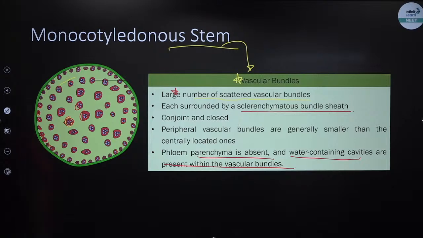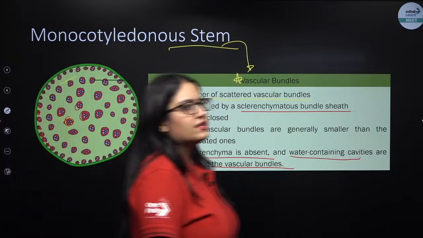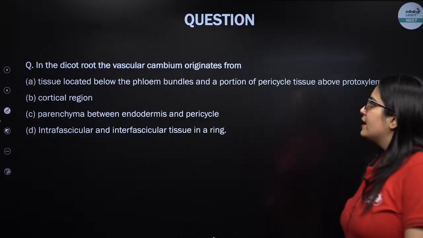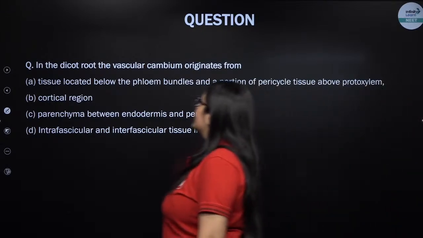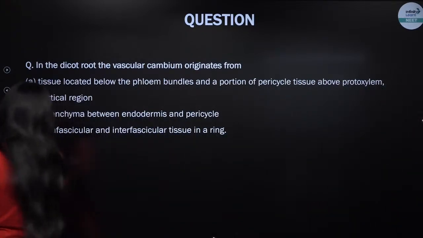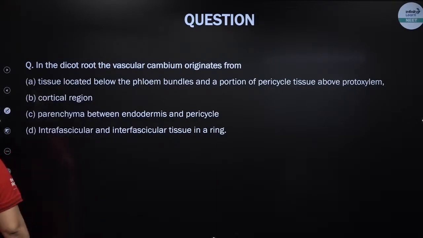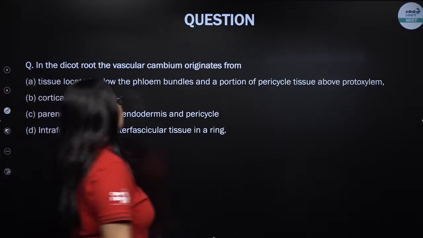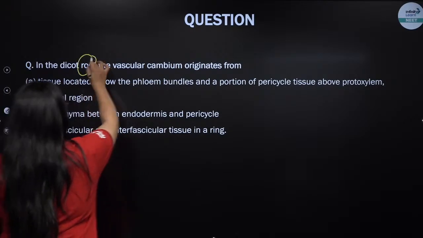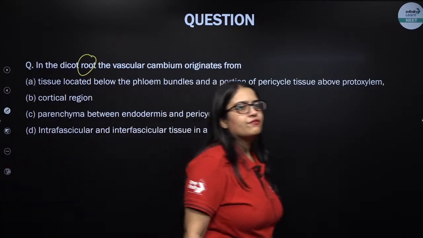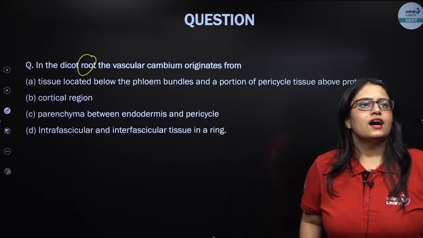Is this much clear? Chalo, let's see the next question then. In a dicot root, vascular cambium originates from. So can you tell me from where exactly vascular cambium originates when it is the case of a dicot root? We are not talking about stem. Be careful.